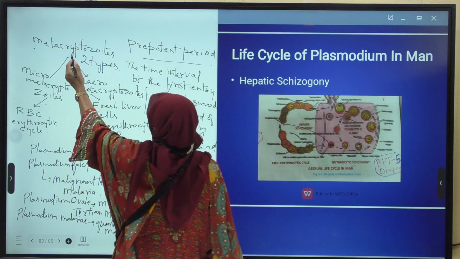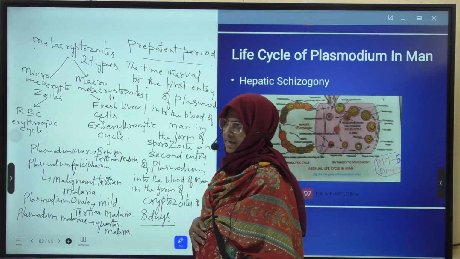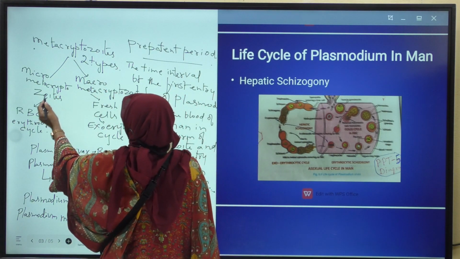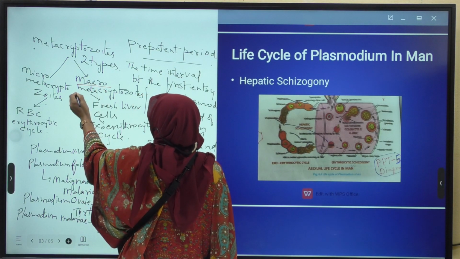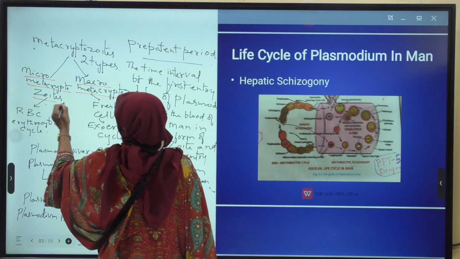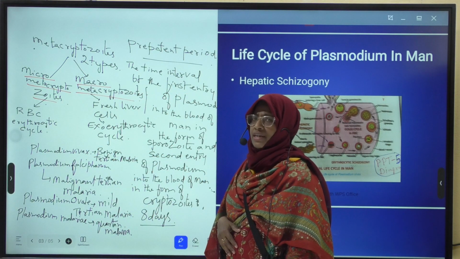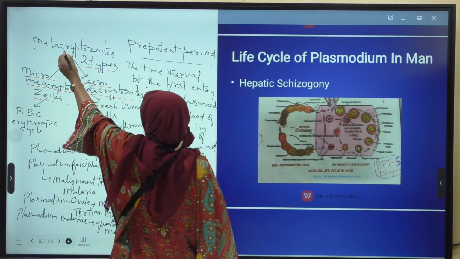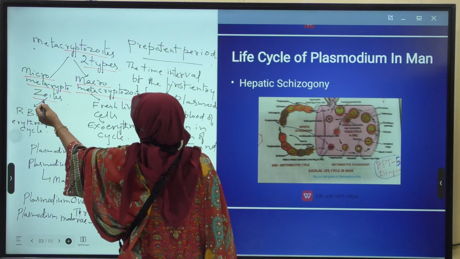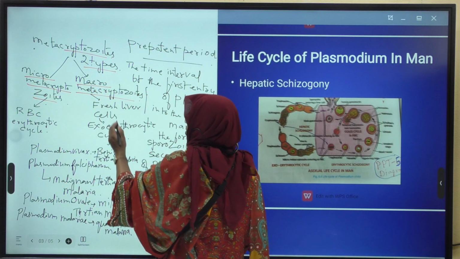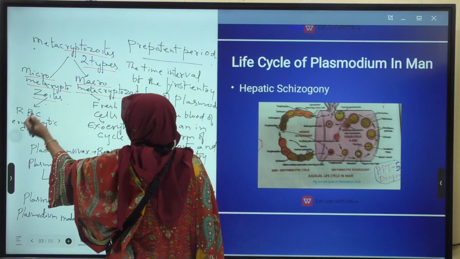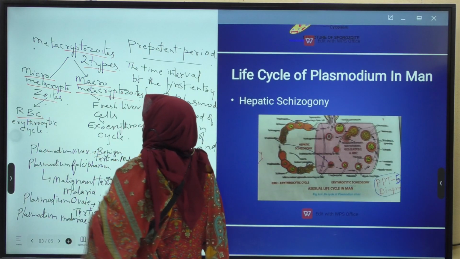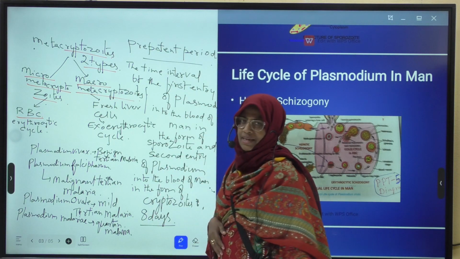Now these metacryptozoites, which are formed in the exoerythrocytic cycle, are of two types. They are micrometacryptozoites and macrometacryptozoites. These metacryptozoites, which are formed at the end of the exoerythrocytic cycle, are nothing but second generation merozoites. These micrometacryptozoites enter into RBC, that is erythrocytes, to start the erythrocytic cycle.